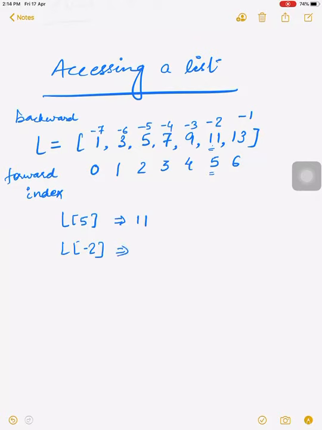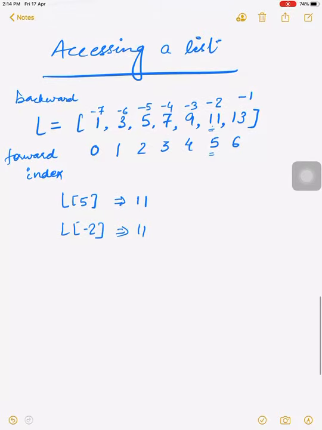So same as for 11, if we want to access 11, we can write L[5]. Similarly, we can also write L[-2]. If we write L[-2], the answer will be 11 again, because the forward index of 11 is 5 and the backward index of 11 is -2.